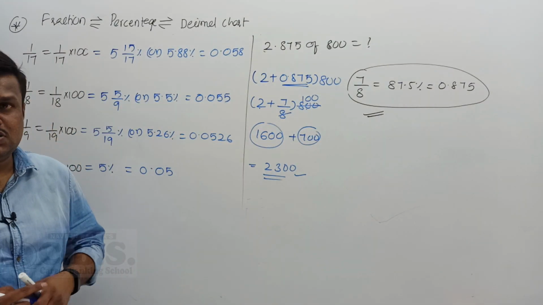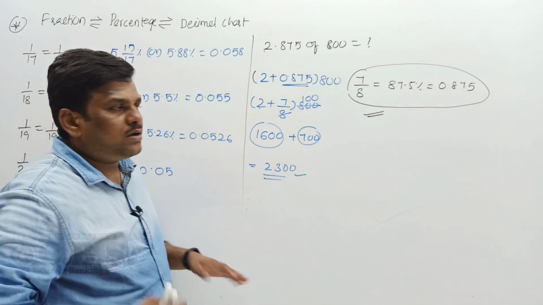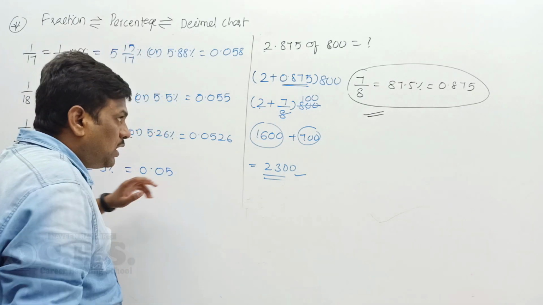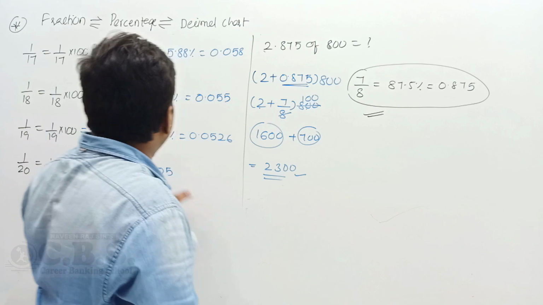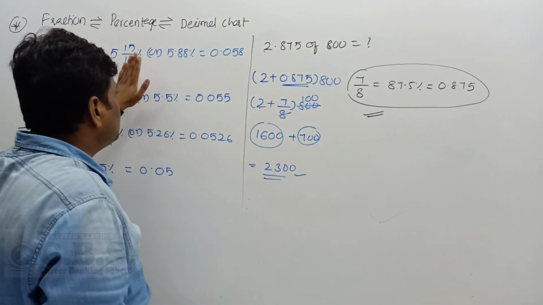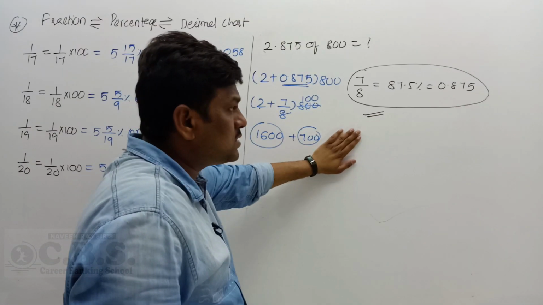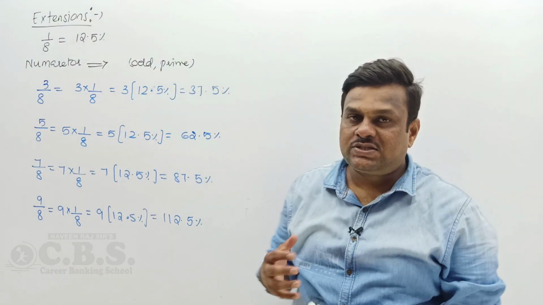This is an easy process to do the question. That is the beauty of applying all these values. How it happened we are going to discuss. This is called an extension. So that is the main reason why we learn the fraction percentage decimal chart, because this is very important. Next extension is very important.